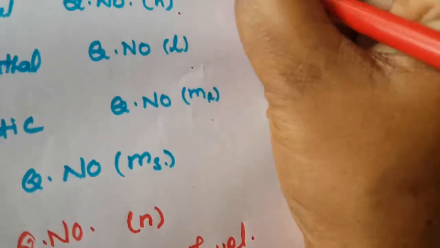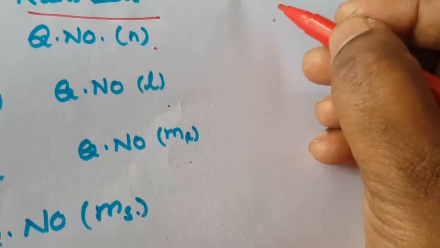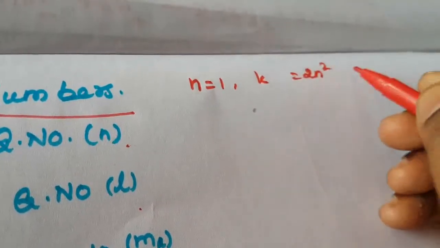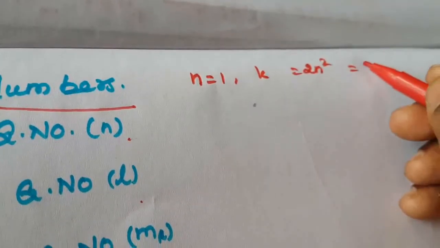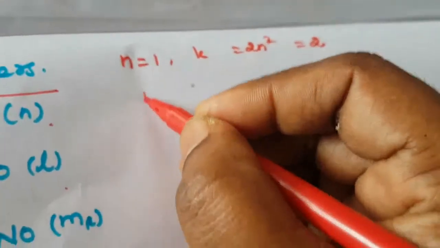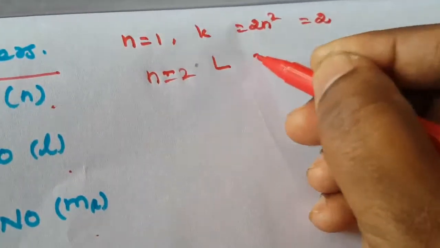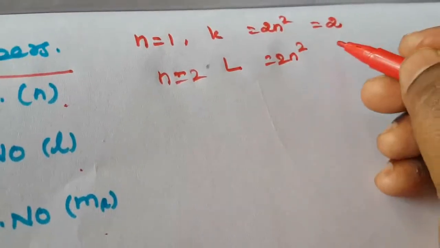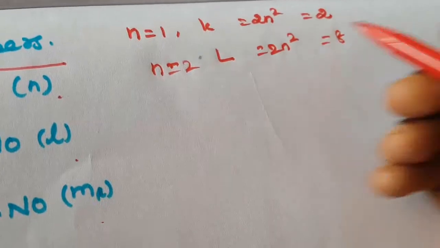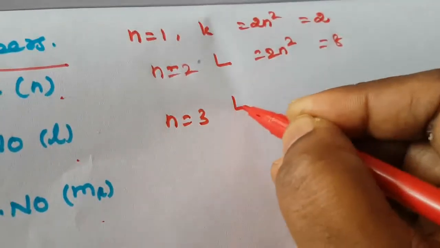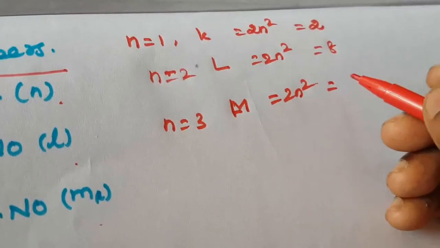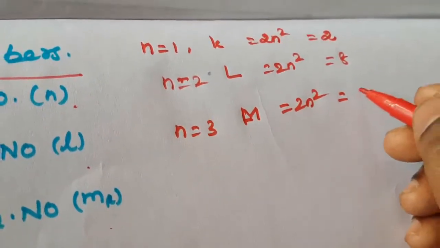So n is equal to 1. How many electrons in the K shell? K shell means n is equal to 1, 2n square, so that is 2 into 1, that is 2. So the number of electrons present in the K shell is 2. Then n is equal to 2, the L shell, that is 2n square, 2 into 2 square, so that is 8. So n is equal to 3, the M shell, that is the 2n square formula, 3 square means 9, 2 nines are 18.